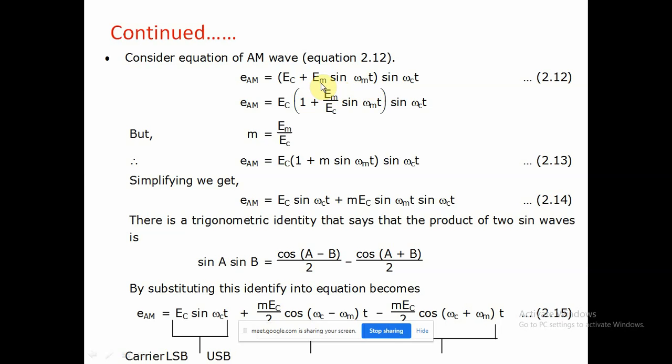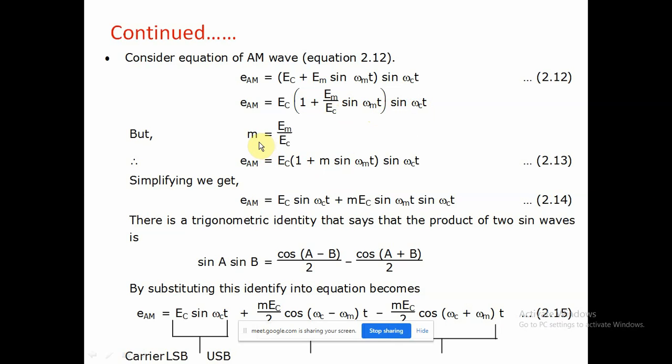It is the modulating signal, sin omega mt, and the carrier sin omega ct. After simplification, taking EC outside, we get 1 plus EM upon EC times sin omega mt, times sin omega ct.